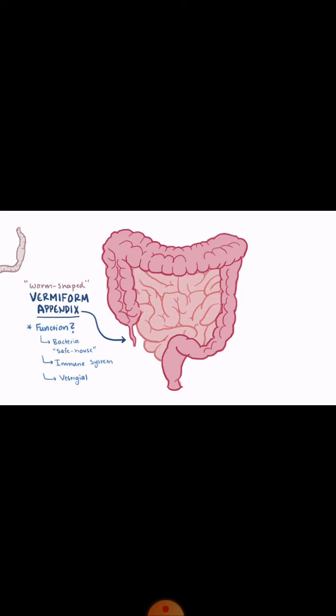The appendix is a small organ, also known as the vermiform appendix because it is a worm-shaped organ, and it is present between the cecum and the ileocecal junction. So here we can see the vermiform appendix, or worm-shaped appendix. Different theories have been proposed regarding the function of the appendix. Some say that it is a safe house of bacteria, some say that it is part of the immune system, and some say that it is a vestigial organ and does not perform any function.